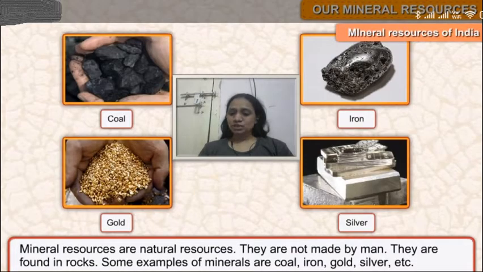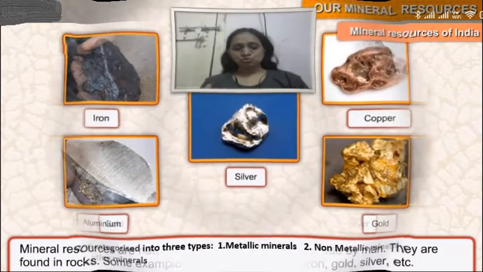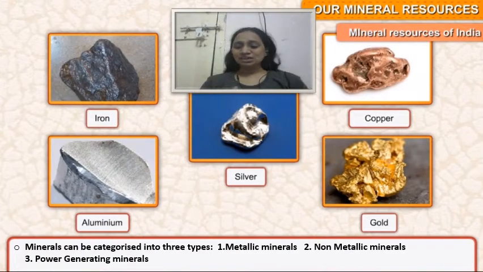Now basically the resources are also categorized as metallic minerals, non-metallic minerals and power generating minerals. Okay, so minerals are categorized in three categories: metallic, non-metallic and power generating. And a few minerals you can see in this picture on this slide: iron, silver, copper, gold, aluminium. Most of these are actually metallic minerals.